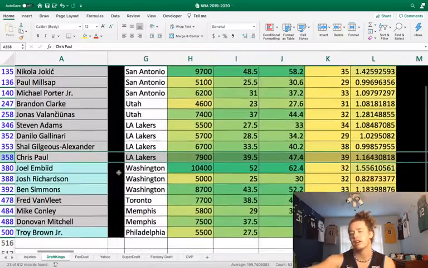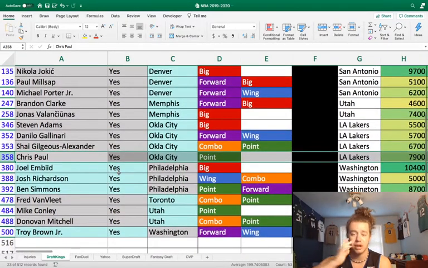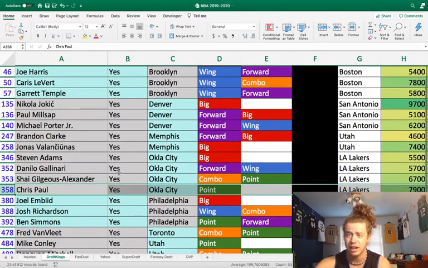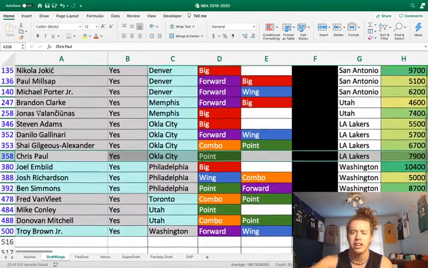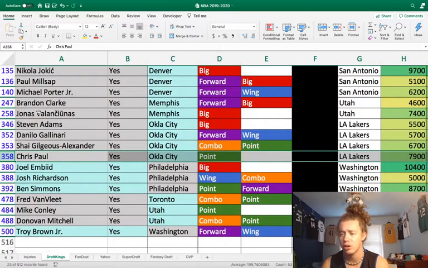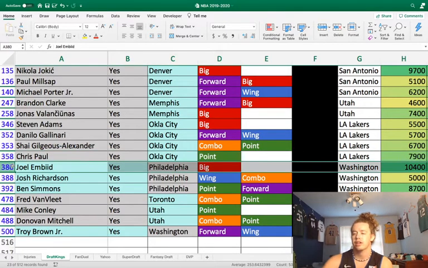I think on a slate where there's probably going to be a lot of chalk, especially with the Philly guys, I could see the Nets guys and the Celtics guys being pretty chalky. I think ways to get different are to go to these OKC players, who I don't think are going to go too highly owned because of the matchup, but I think they have as much upside as anybody on the slate. Joel Embiid against Washington.